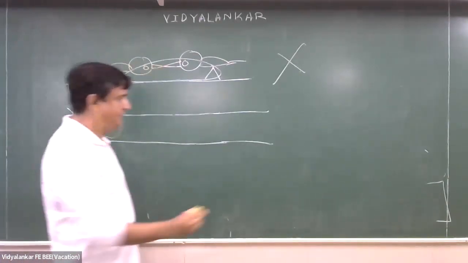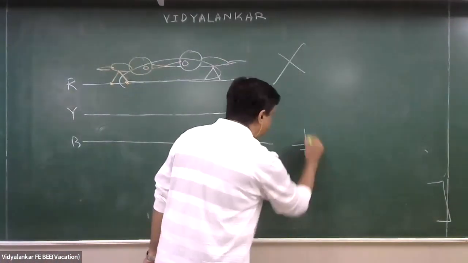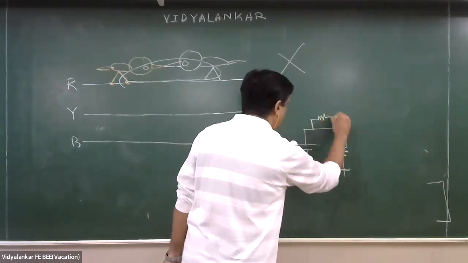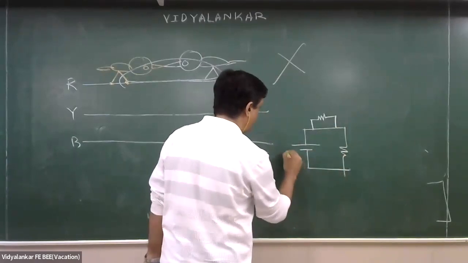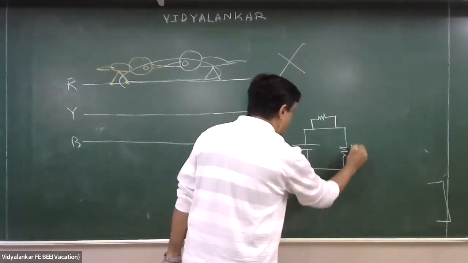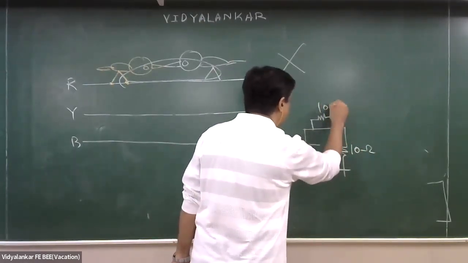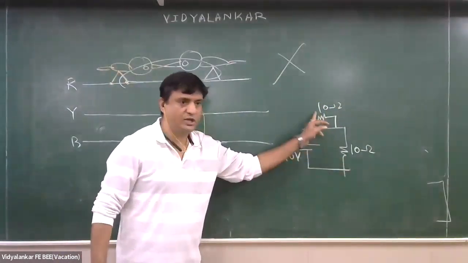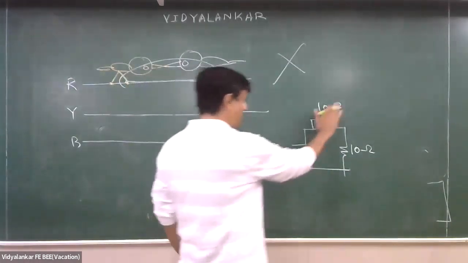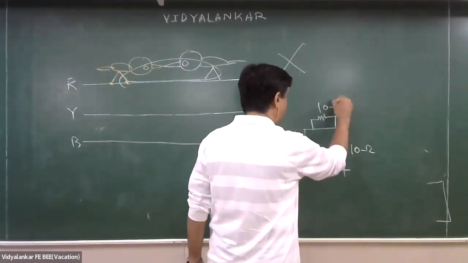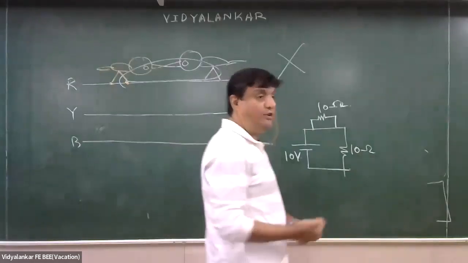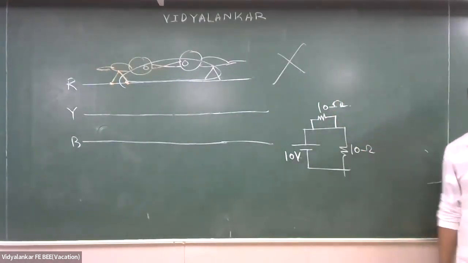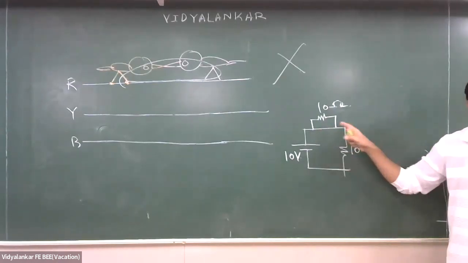Okay. I will show you a situation. What current will flow through this 10 ohm and this 10 ohm? Parallel situation. देखो, very interesting situation. There will not be any current through this 10 ohm, because it is connected to the same point.